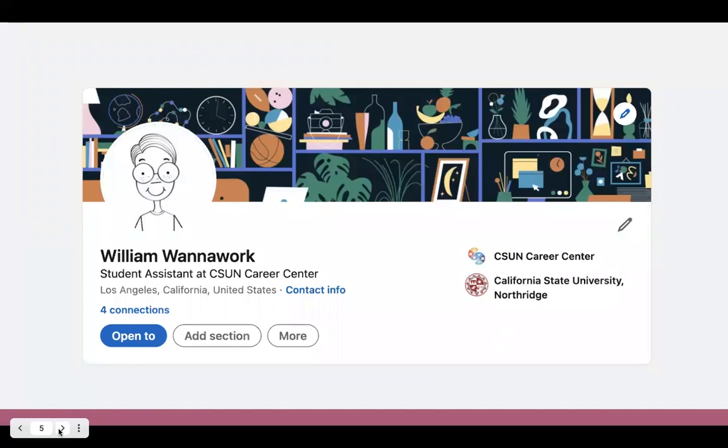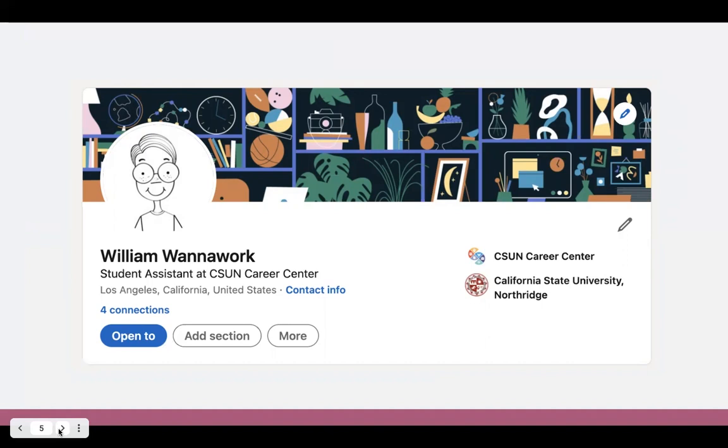This is the main overview of what your LinkedIn profile will look like once you set it up. You have your name, and in this case, we have William Wannework, who is a student assistant at the CSUN Career Center. As you can see, we have a picture of William Wannework, and you even have the option to have a header behind your profile picture. You can customize this, maybe include something that's in the career field that you're in, any interests or passions that you might have. You can get really creative with this section.